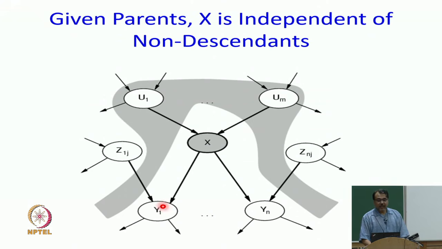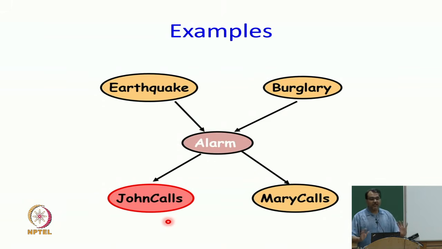By knowing earthquake and alarm, do I know something about burglary? Yes. But otherwise, by knowing earthquake alone, do I know something about burglary? No. It is exactly the same setup. Earthquake and burglary are independent of each other, but by knowing alarm, they become dependent on each other.